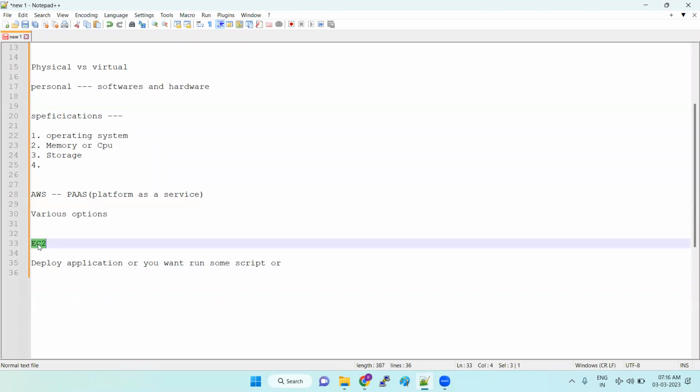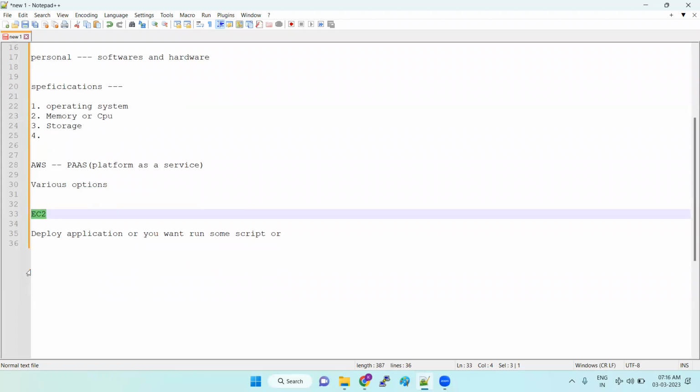Okay, so how your physical server looks, same thing we are going to create as virtual servers. The virtual servers provide options for this. All the options are provided by AWS, and we are just choosing the options from it. We are not creating a new service for it, and we are not adding extra services.